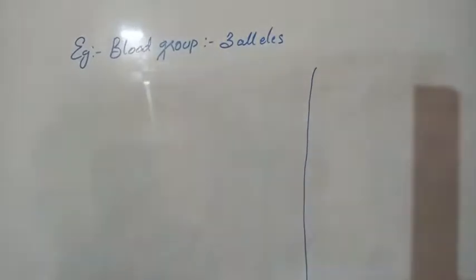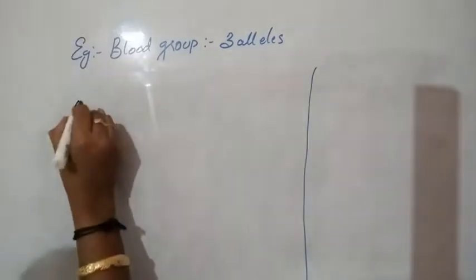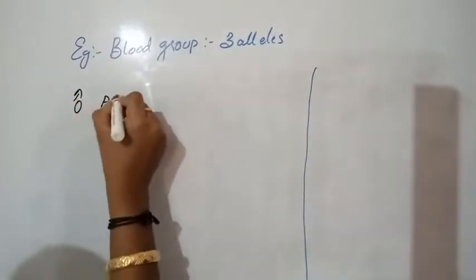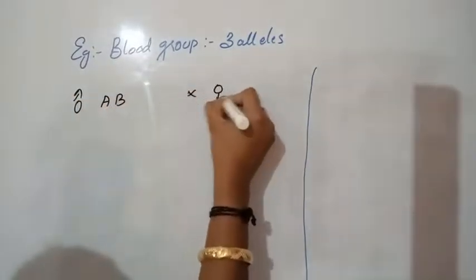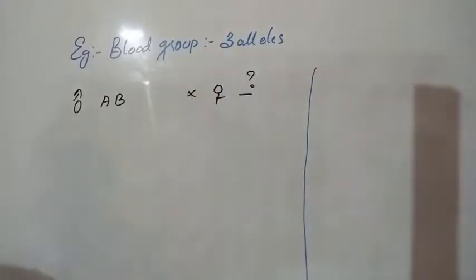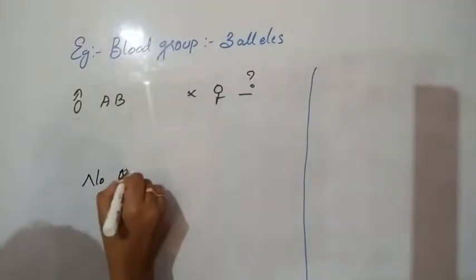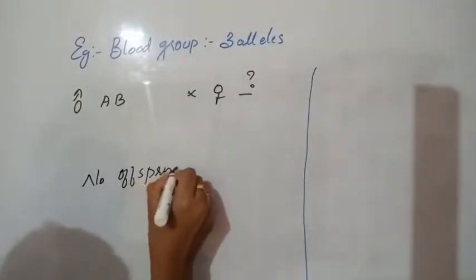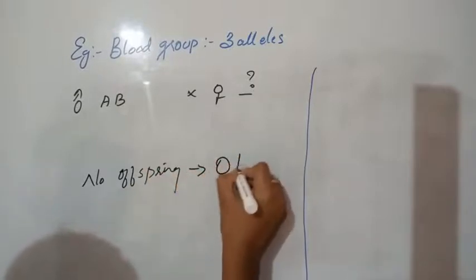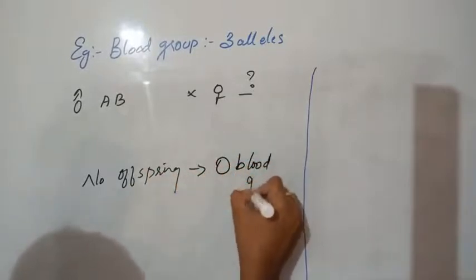They are saying, suppose one of the parents has AB blood group, then whatever the genotype or phenotype of the opposite parent, no offspring will form O blood group.